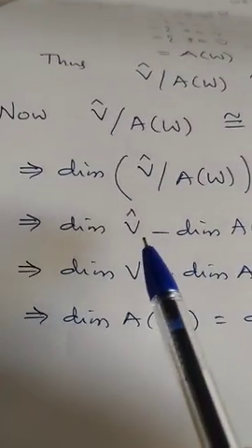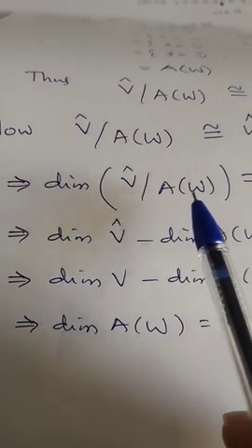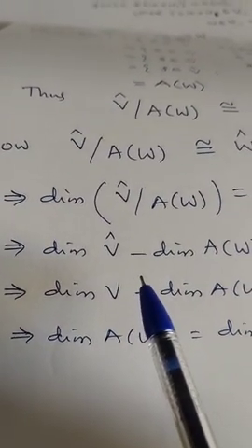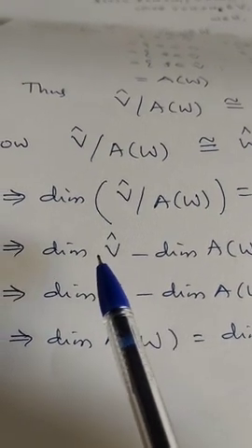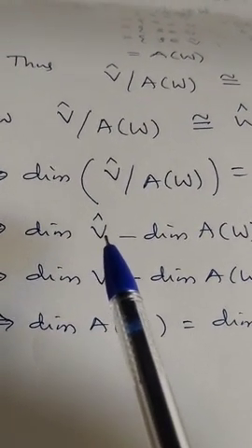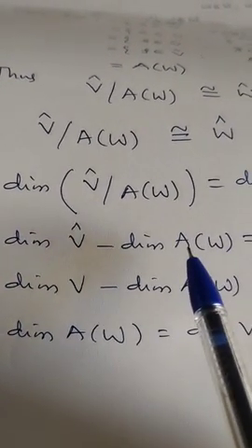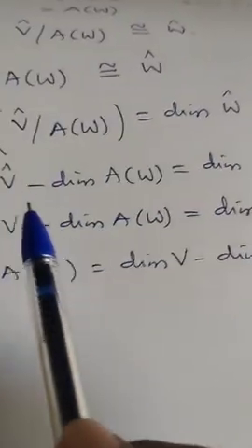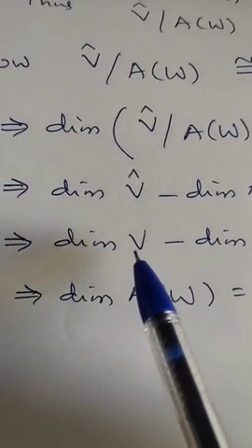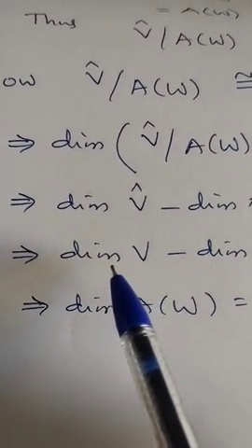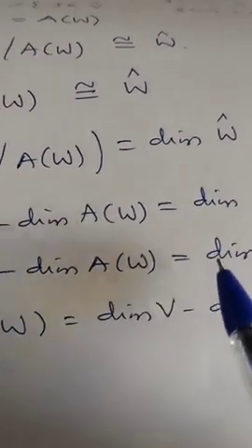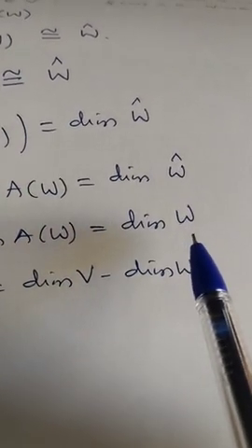By definition, the dimension of V by W is the dimension of V minus the dimension of W. So the dimension of V cap minus the dimension of A of W is equal to the dimension of W cap. But the dimension of V cap is the same as the dimension of V. Therefore this is equal to the dimension of V minus the dimension of A of W, which equals the dimension of W cap, that is, the dimension of W.